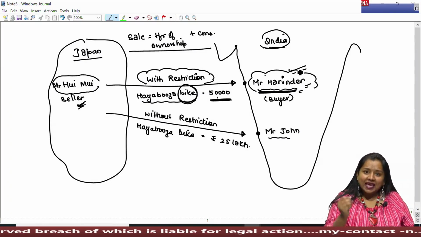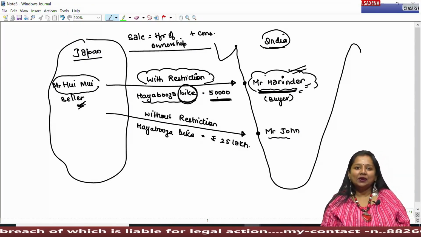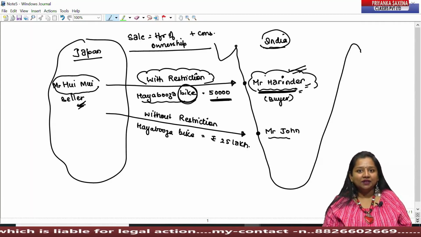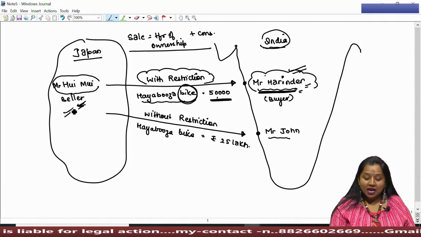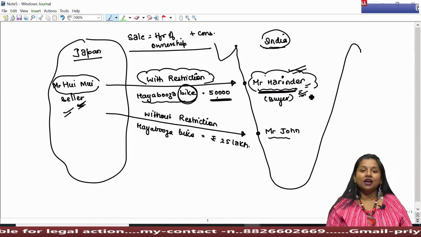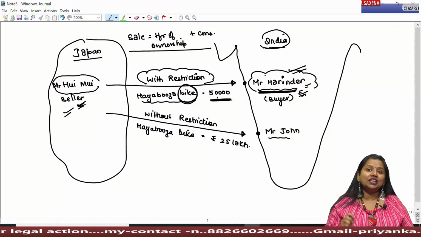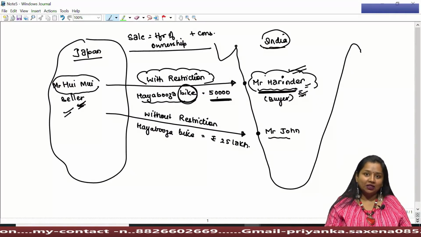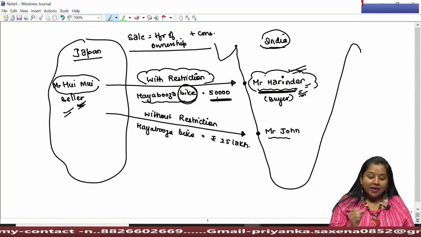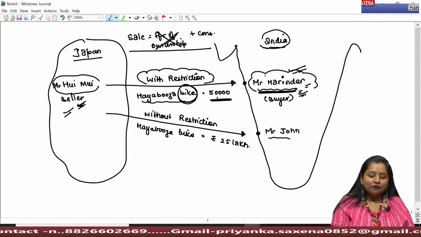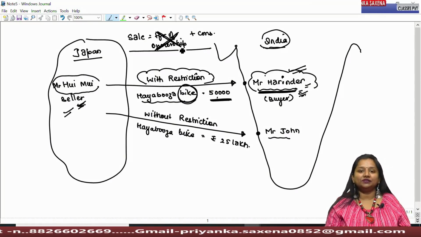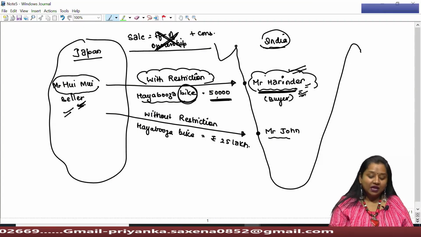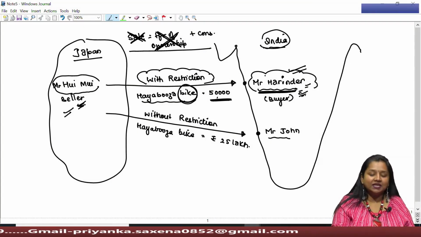He can make any person sit behind him on the bike without informing anyone. However, if Mr. Huimui imposes such a restriction on Harinder to intimate each and every time while making anyone sit behind him on the bike, then make sure that the ownership of the bike has not yet been transferred. And if ownership has not yet been transferred, then obviously there could be no sale.